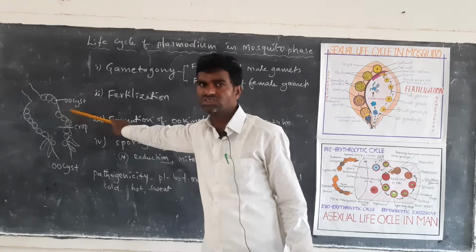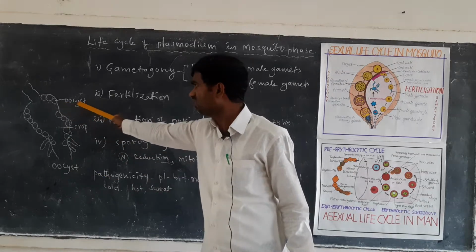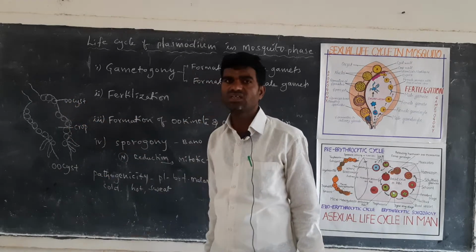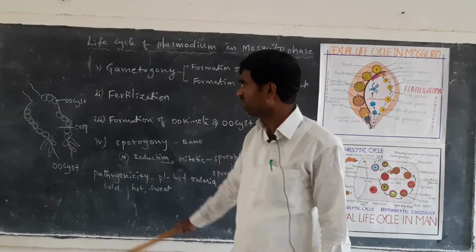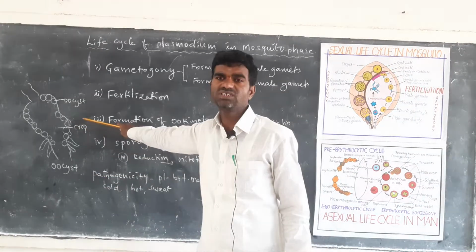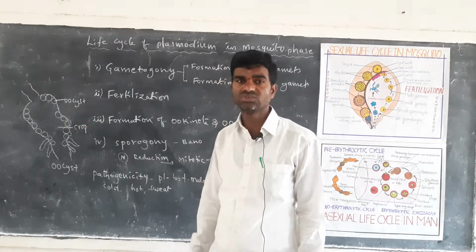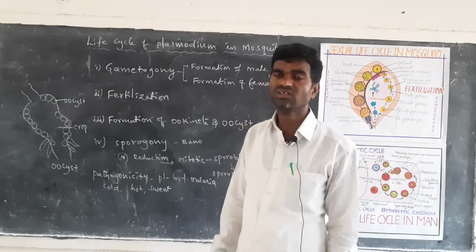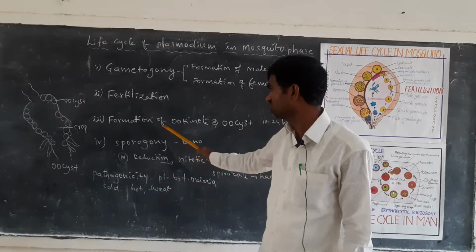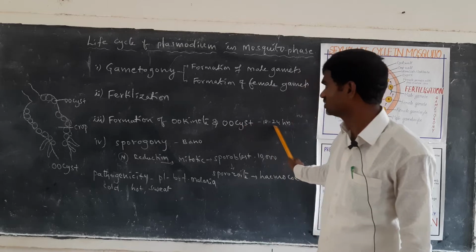It is called the oocyst stage. Now, these are called oocysts. It is called the crop or crop wall. Approximately how many oocysts are forming here? 50 to 500 oocysts are forming here into the ookinete oocyst stage.